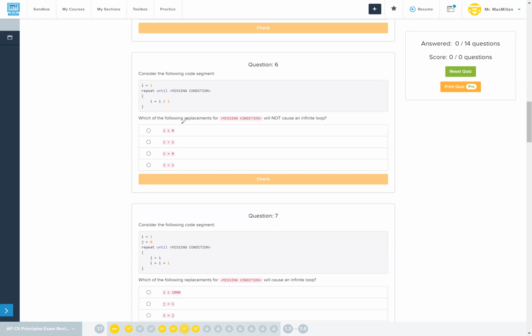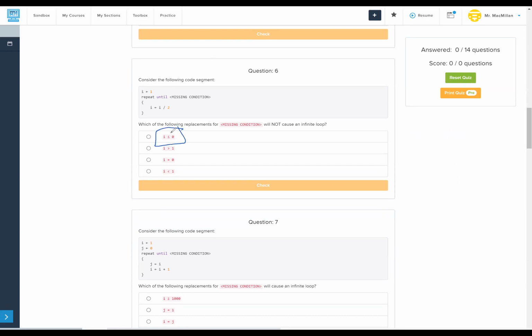Is it possible for our value to reach 0 in this code? No, because we're going to get from 1 will become 0.5, will become 0.25, and so on. It's going to become smaller and smaller decimals, but it's never going to hit 0. We're also similarly never going to get any bigger, so both of those are disqualified.